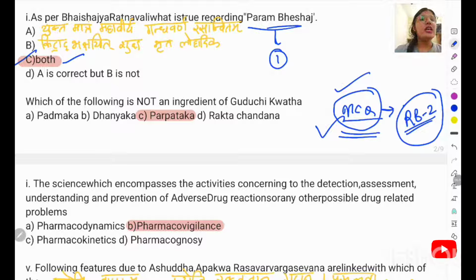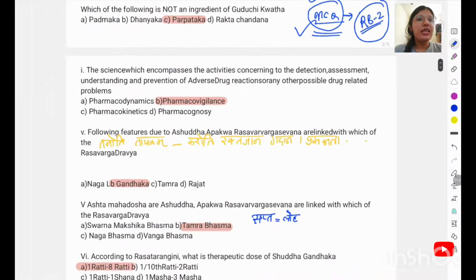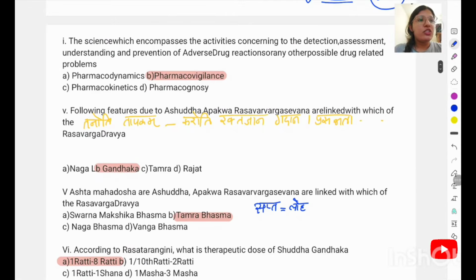Next question is, which of the following is not an ingredient of Guduchi Kvatha? So out of this, purport is not the ingredient of Guduchi Kvatha. Next question is actually very simple, it's the definition of pharmacovigilance: the science and activities concerning the detection, assessment, understanding and prevention of adverse drug reactions or any other possible drug related problem is known as pharmacovigilance.